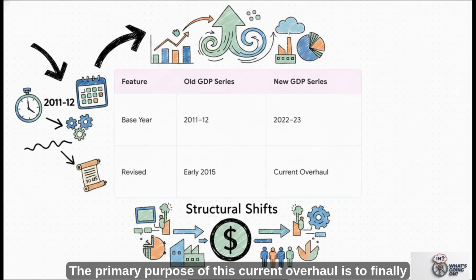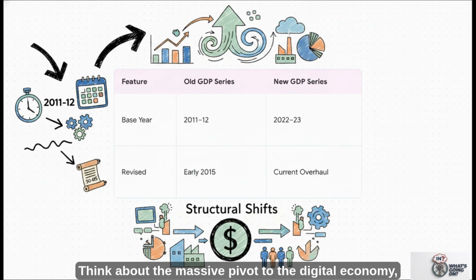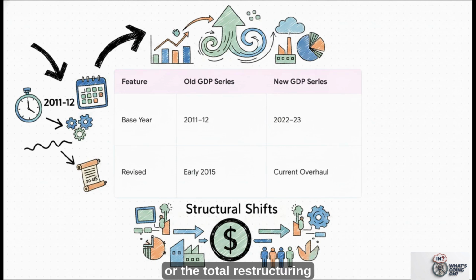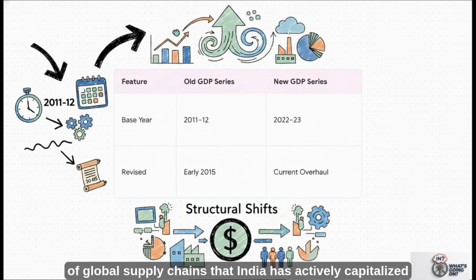The primary purpose of this current overhaul is to finally and accurately align the national accounts with post-pandemic realities and major structural shifts. Think about the massive pivot to the digital economy or the total restructuring of global supply chains that India has actively capitalized on since 2020. The economy changed fundamentally after the pandemic, and this rebasing ensures the grand total accurately reflects those new structural realities.